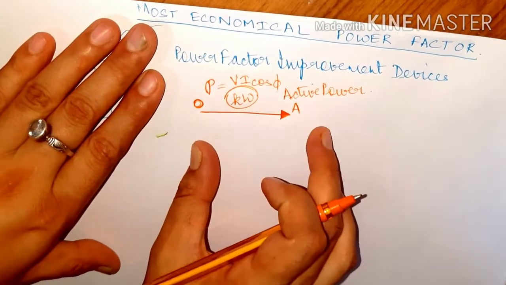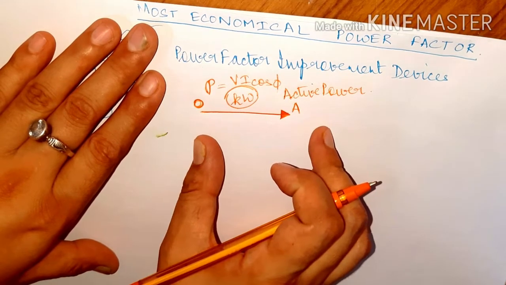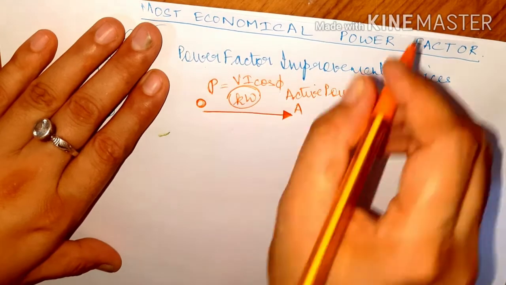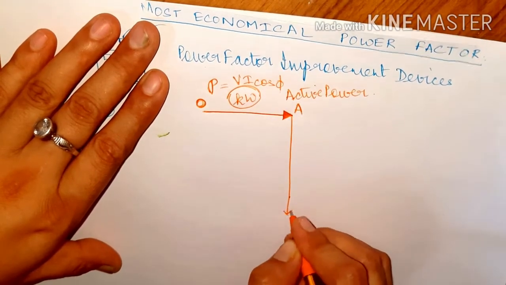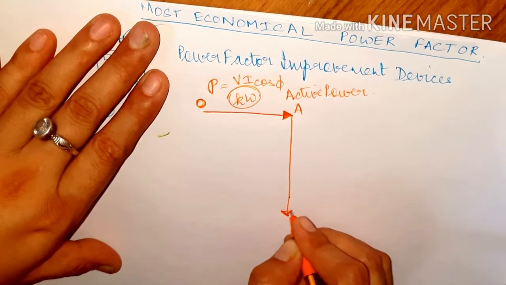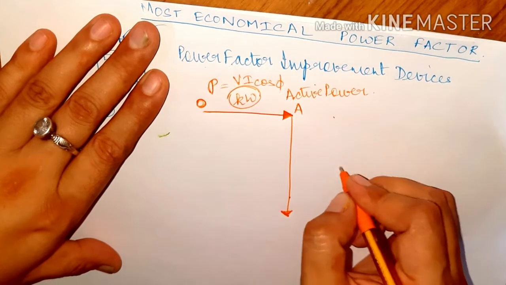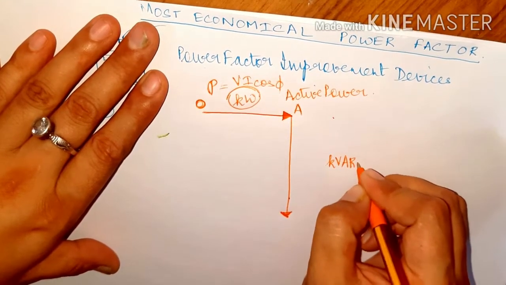This is the total electrical load that is available at the consumer end. Now this is the amount of reactive power. Since this is the first case, it will be known as the kilovolt ampere reactive of the first case.